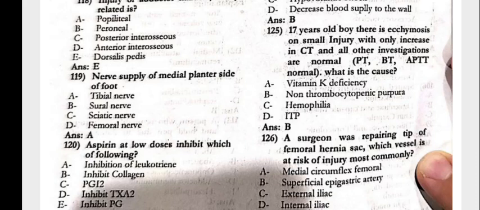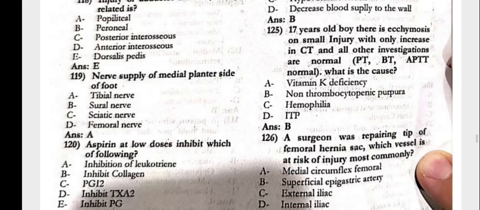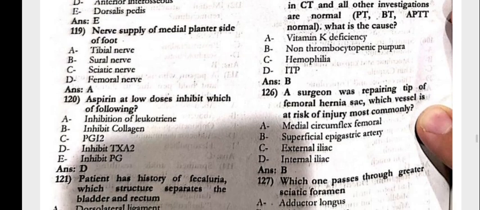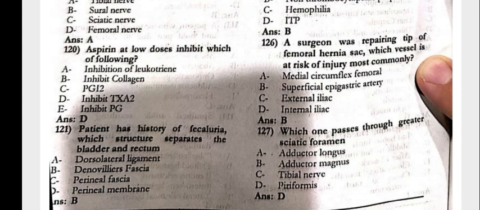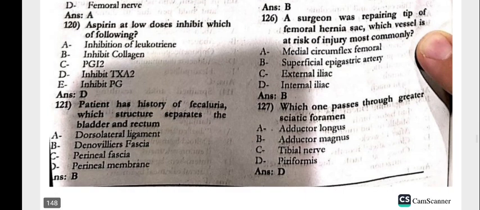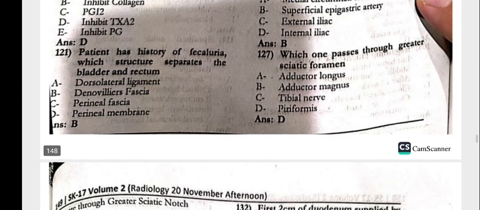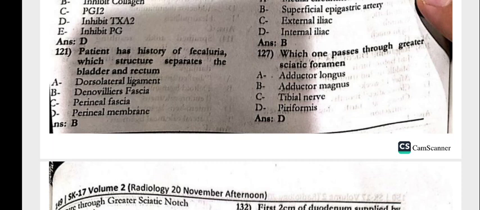A 17-year-old boy has ecchymosis on a small injury with only an increase in the CT and all the investigations normal. The cause would be non-thrombocytopenic purpura. Surgeon was repairing the tip of the femoral hernia sac. Which vessel is at the risk of injury most commonly? Superficial epigastric artery. Which one passes through the greater sciatic foramen?